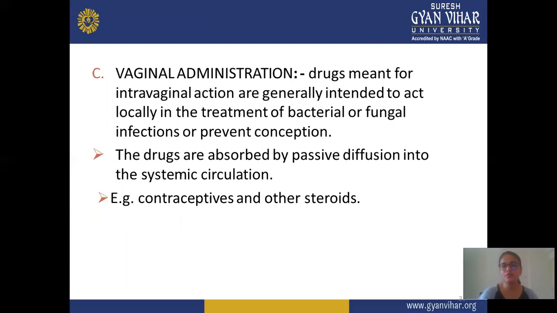In vaginal administration, drugs meant for intravaginal action are generally intended to act locally, for the treatment of bacterial or fungal infection or to prevent conception. It means this route is mainly used for certain problems in the vagina or at a particular site, mainly for bacterial or fungal infection or to prevent such infection. The drugs administered by the vaginal route are absorbed by passive diffusion, and the drug directly reaches the systemic circulation. Examples of this category are contraceptives and other steroids, mainly used by the vaginal route.